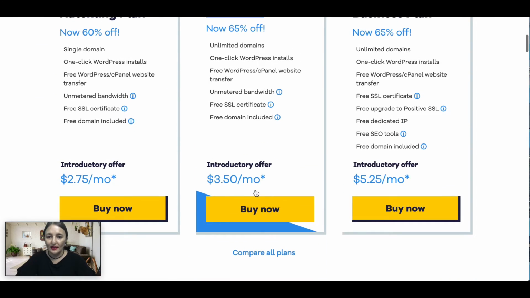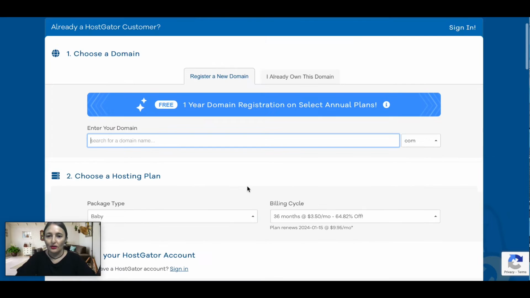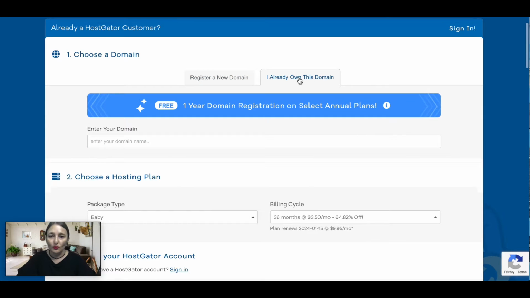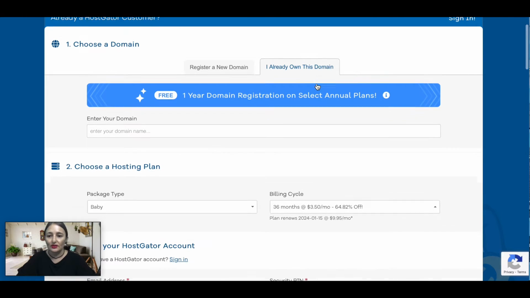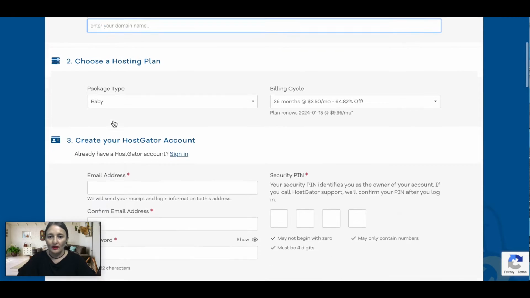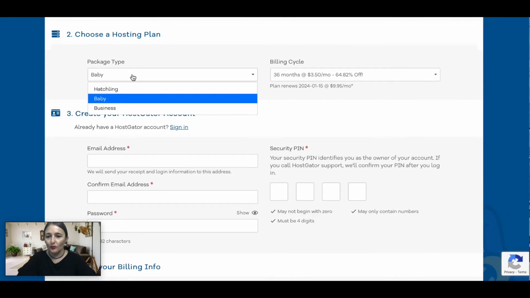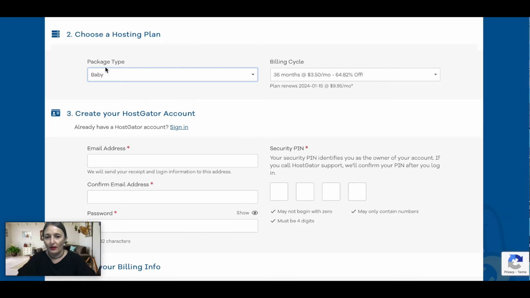You're going to click on buy now, and once that's loaded, you're going to see you can register a new domain with them, which you can do. But since you've already bought a name on Namecheap, you're going to click on I already own this domain, and then just type in the domain name that you just bought. Because we clicked on the baby plan, this will come up, but you can always change it here, and go for the hatchling or for the baby. I just want to leave it on that for now.